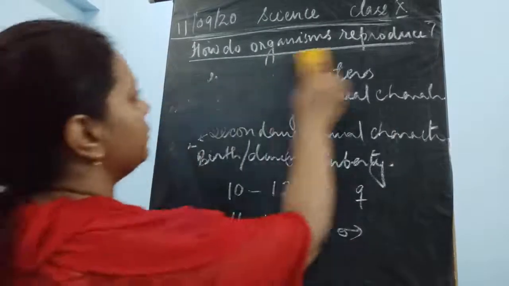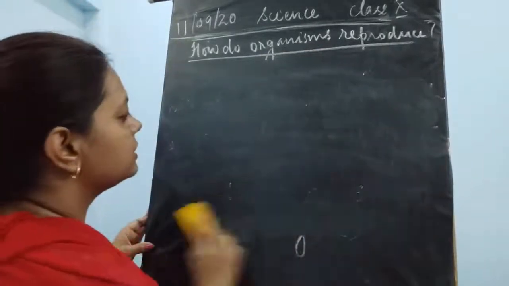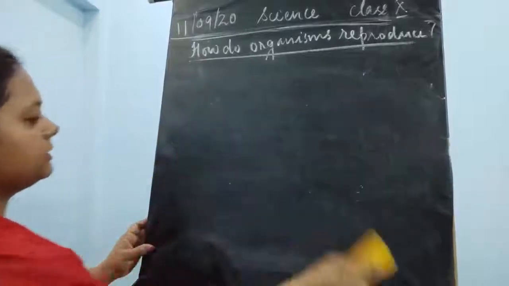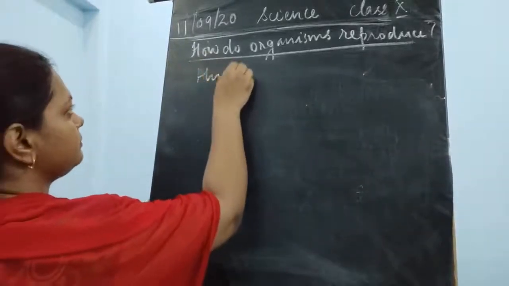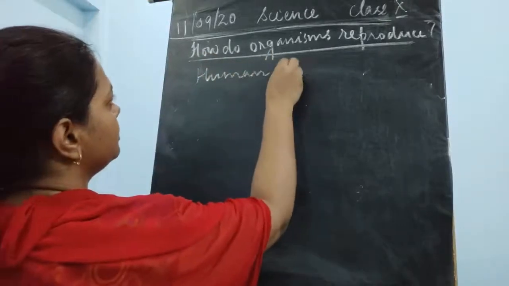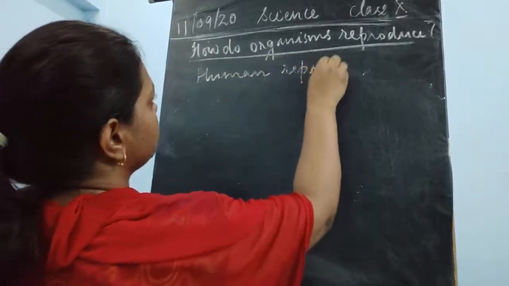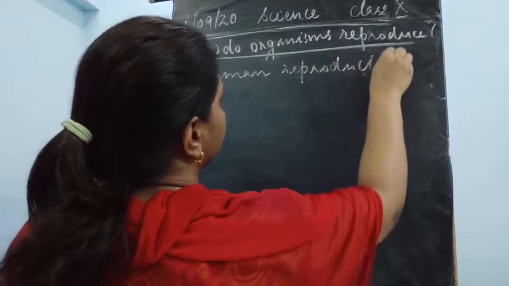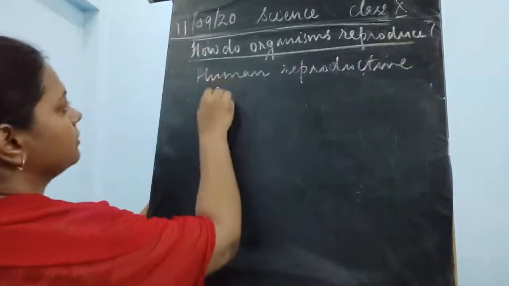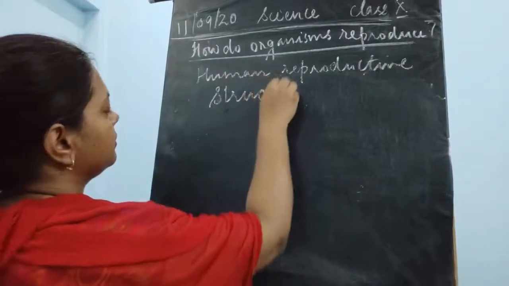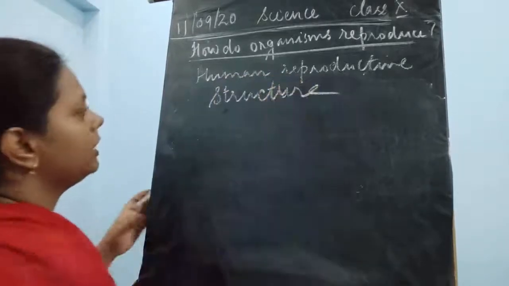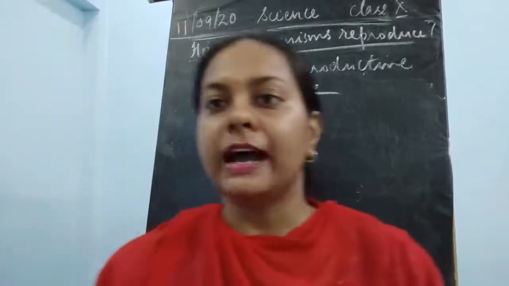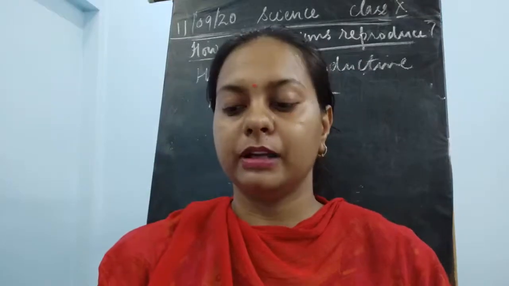Okay, now we will start with the next topic of this chapter, that is human reproductive structure. So we have to study the human reproductive structure, children.